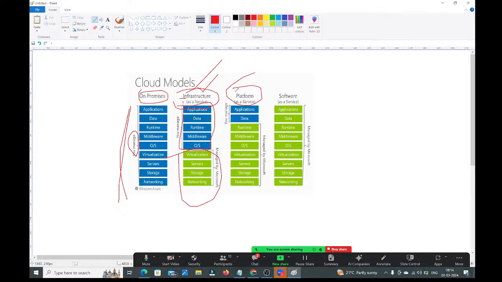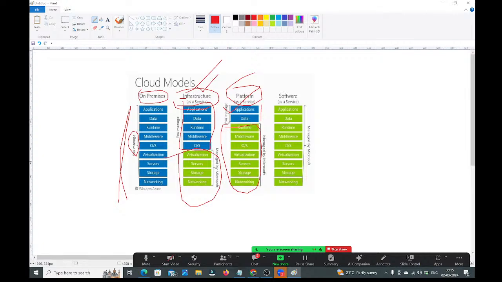And if you go with Platform as a Service, nothing you need to take care of. Just concentrate on your application development and focus on the data required for your application. In Platform as a Service, you just need to focus on the application development and data. Everything else that you require will be provided by the cloud. Everything will be taken care of by the cloud only.